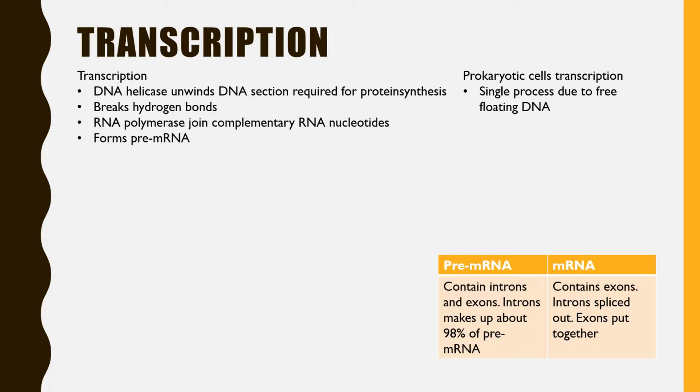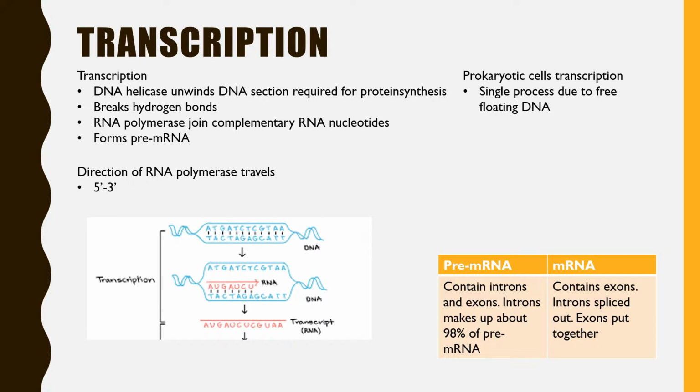Prokaryotic cells are a single process due to the free floating DNA. And the direction that it's read in is from 5' to 3'. And this is a little diagram for transcription. So you have your DNA strand, which is then broken. The hydrogen bonds are broken by DNA helicase. Then you have RNA polymerase here, which joins the complementary RNA nucleotides together, and then this goes down to pre-mRNA.